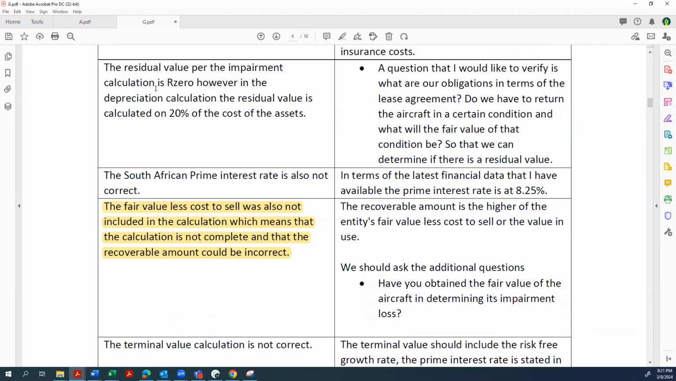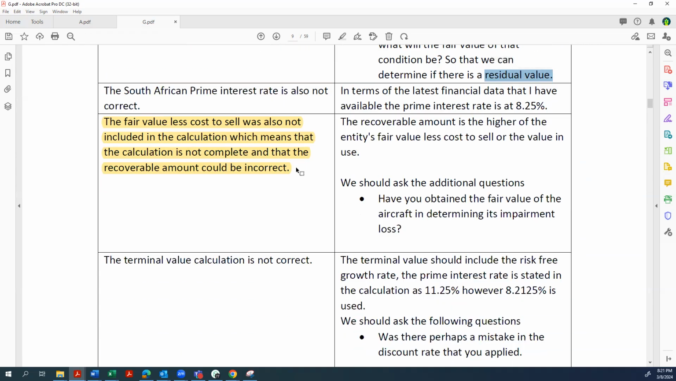The residual value per the impairment calculation is 0. However, in the depreciation calculation, the residual value is 20%. The question that I'd like to verify is what are our obligations in terms of the lease agreement? Do we have to return the aircraft in a certain condition? What will be the fair value of that condition so that we can determine if there's a residual value? Once again, this is the incorrect application of the definition of a residual value. So no valid points there.